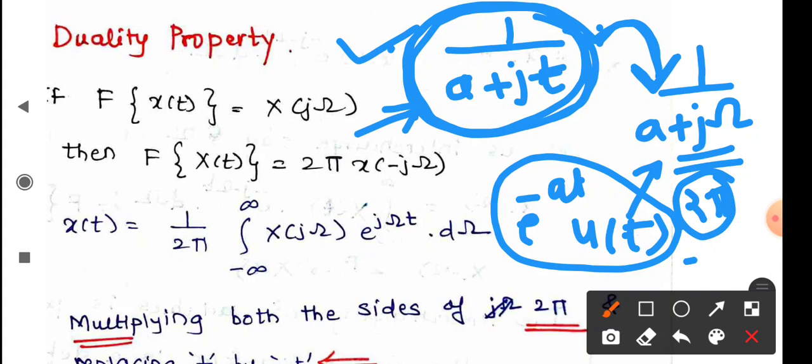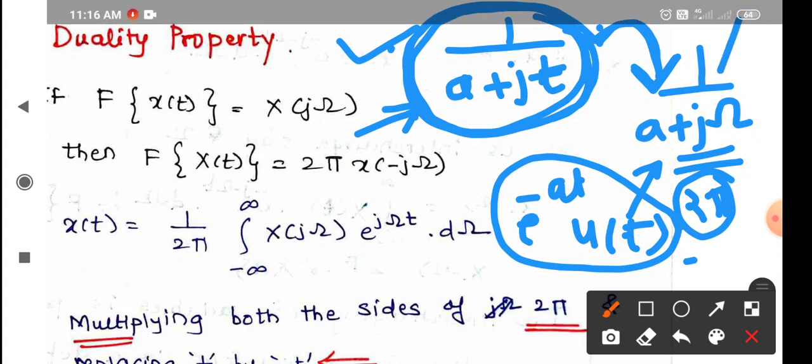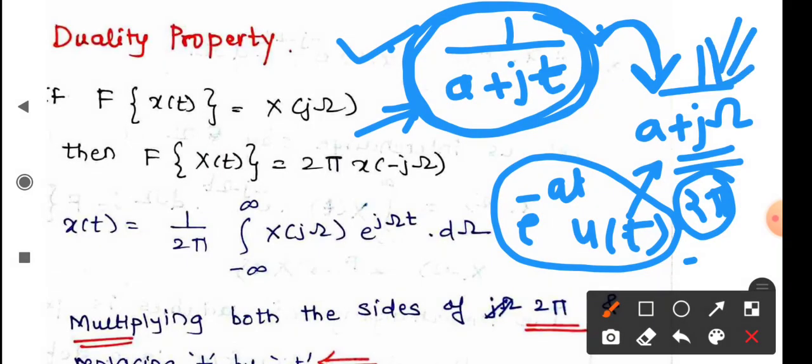whose functional form is near about same as that of the Fourier transform of one of my signals, right? So the duality property helps me to obtain the Fourier transform of such signals which have a functional form similar to that of the Fourier transform of one of the signals.